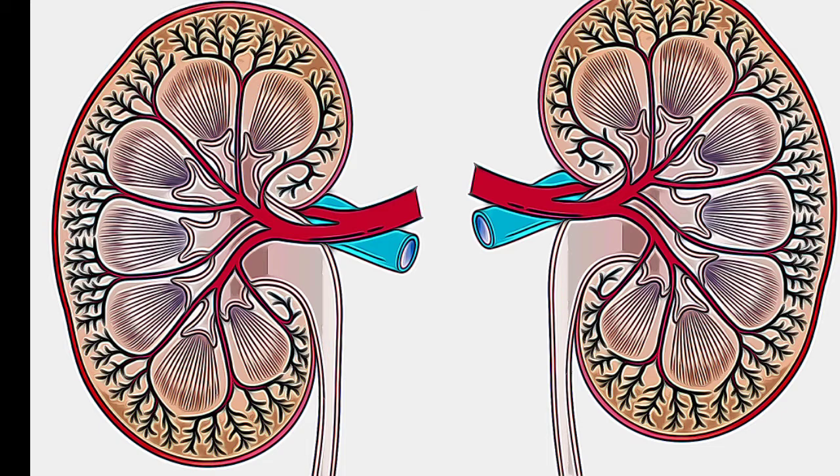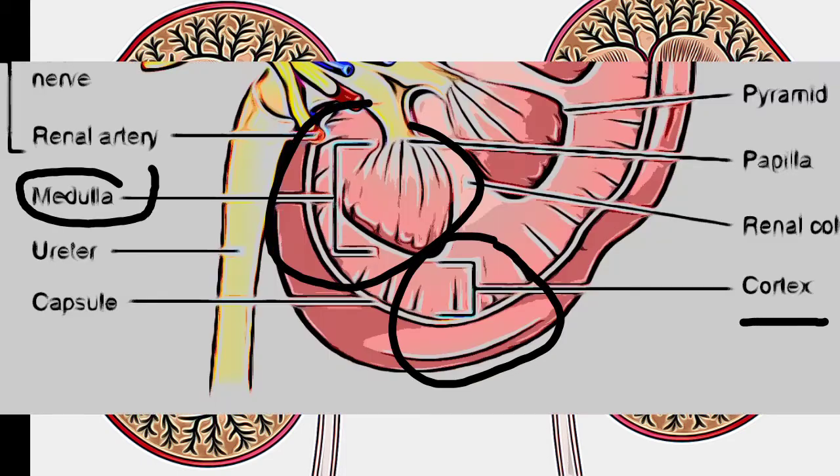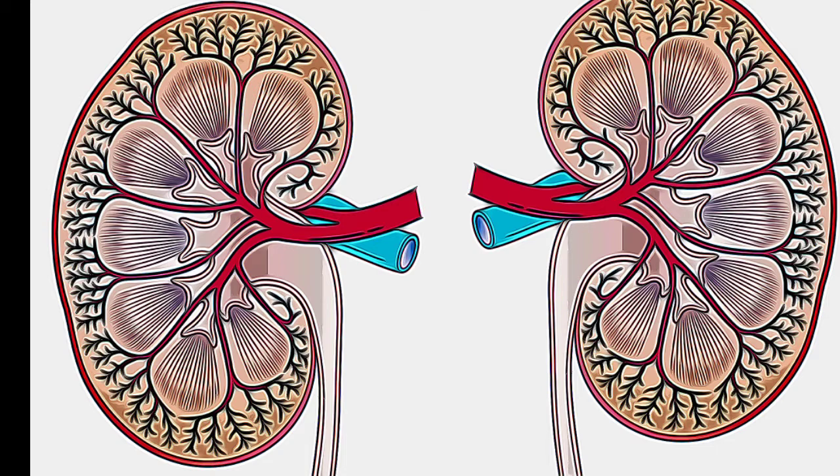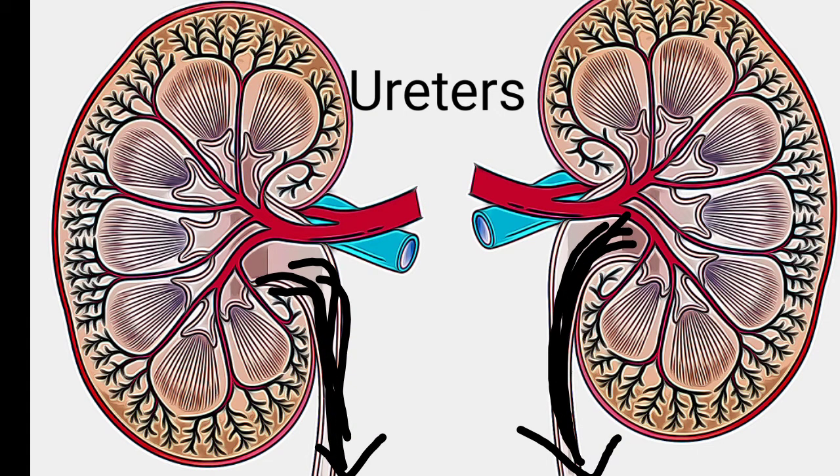There are two zones seen in the kidney: the outer dark granular cortex and the inner lighter medulla. The ureter of both sides originates through the renal pelvis and opens inside the urinary bladder.